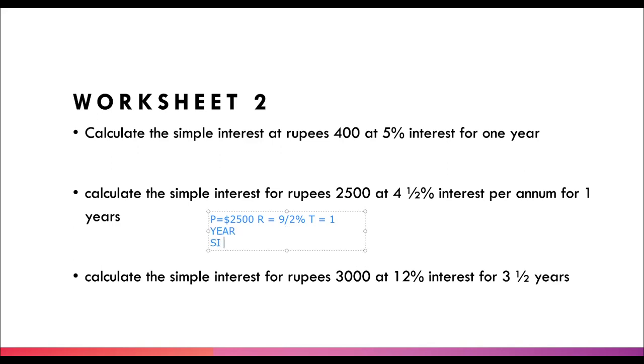So what is the formula for simple interest? P into R into T by 100. Anyways, 2,500 into 1 into... sorry, 9. And that 9/2 part and the 100 will go in the denominator.